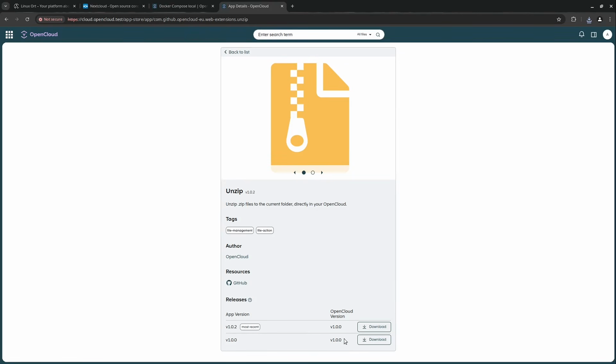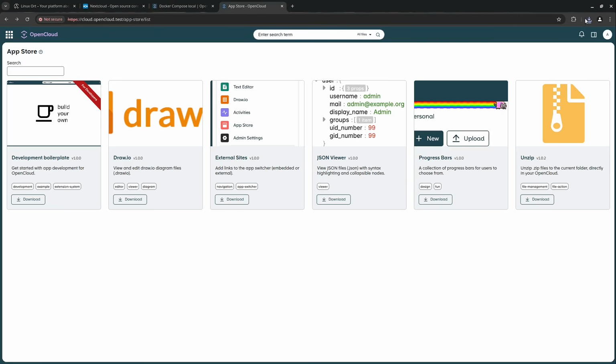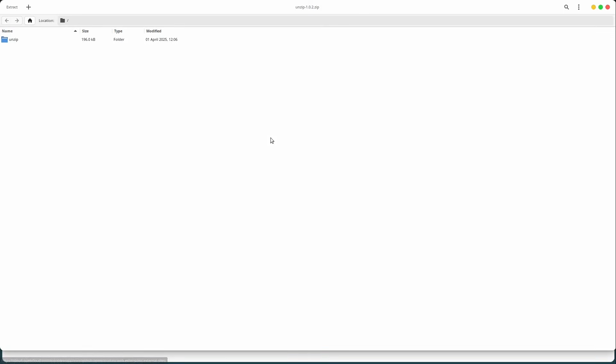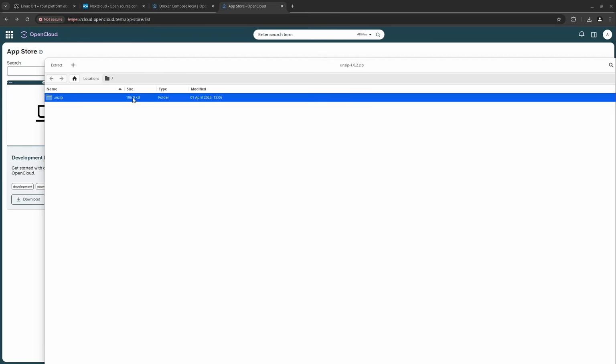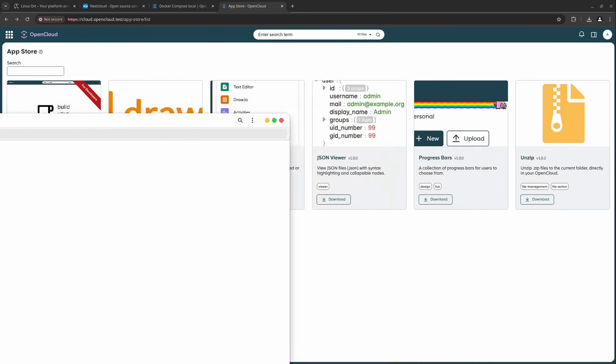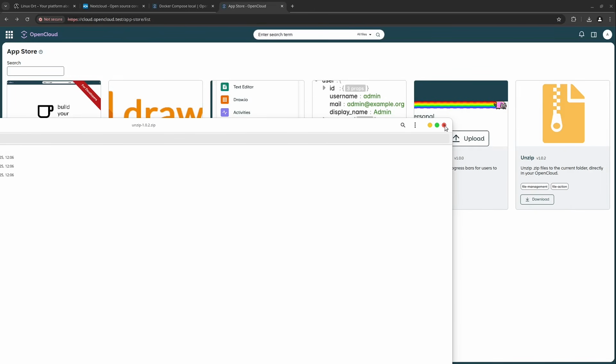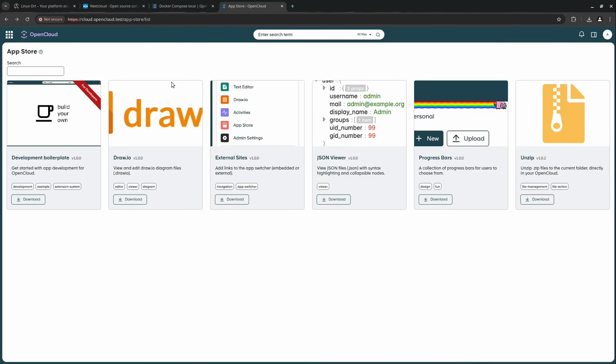Okay, I can download this here. And then I get the unzip.zip. I don't know if this is right, to be honest. I expected that this is maybe installing itself, but maybe this will come as a new feature. OpenCloud, this fork is kind of new, and let's see what they are going to change on this.